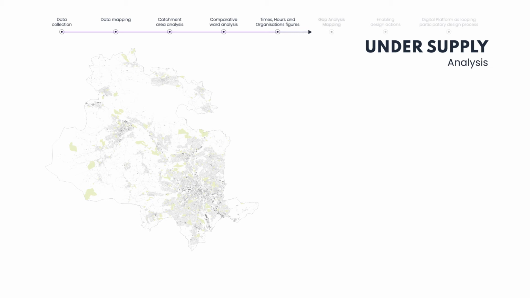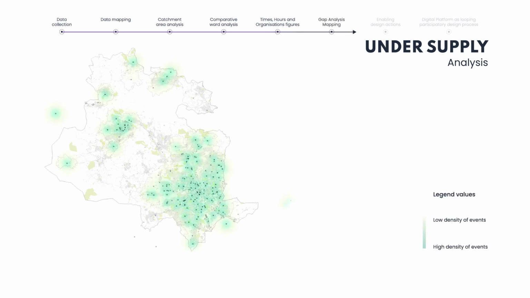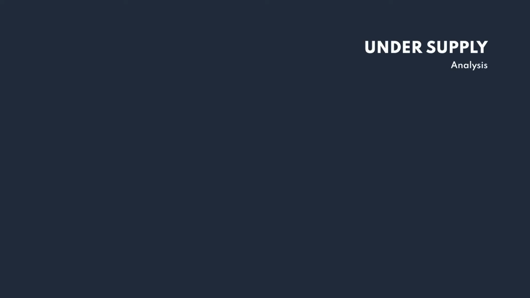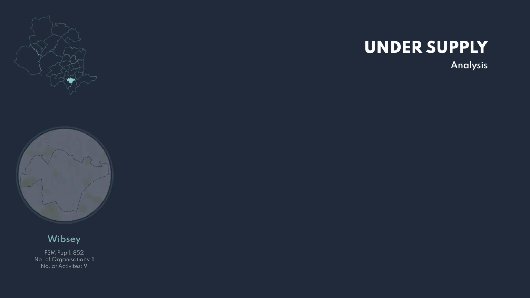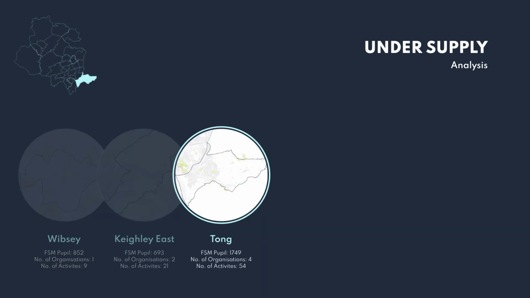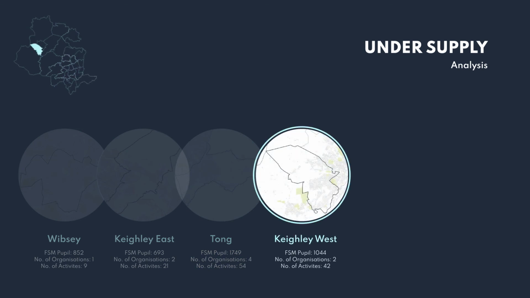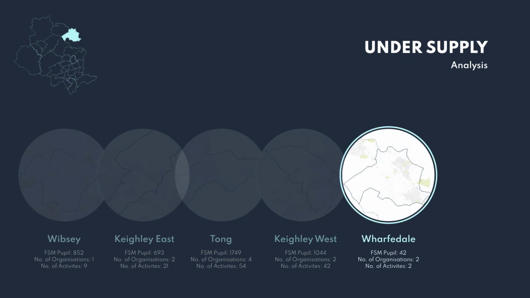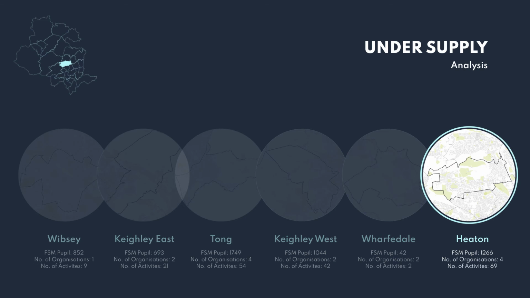We further looked into the undersupply of areas where not enough activities took place. These are the ones highlighted in blue. When we look at those in a little more detail, we can see what each of them did. How many activities took place, against how many free school meal pupils lived there, and how many organizations were based there.